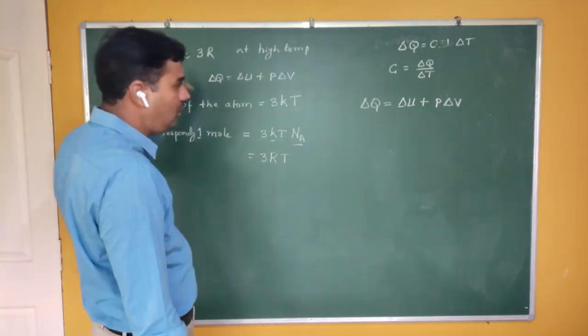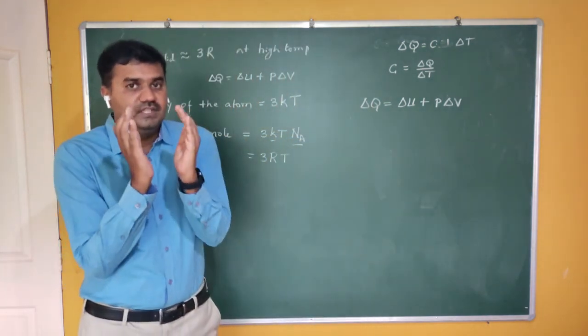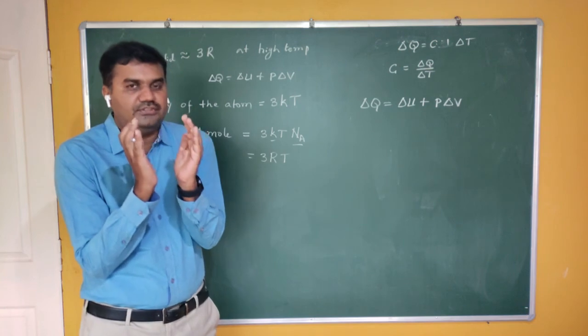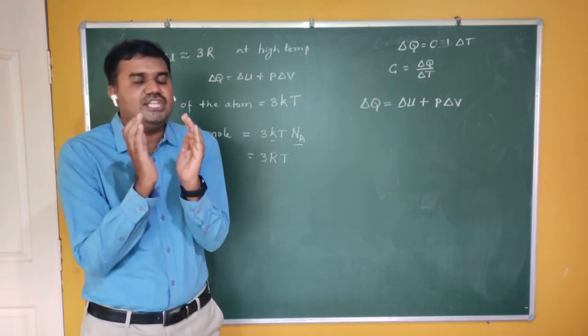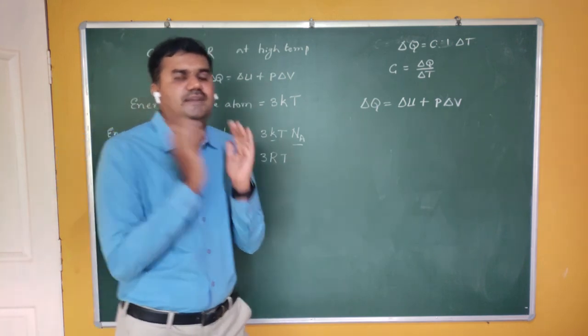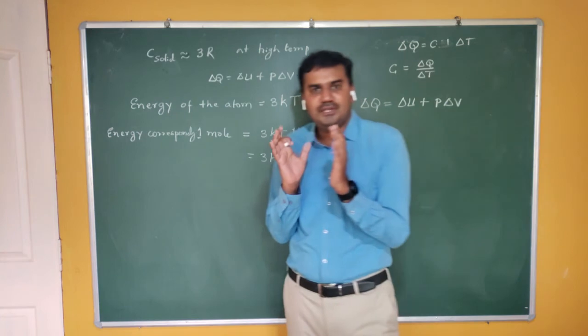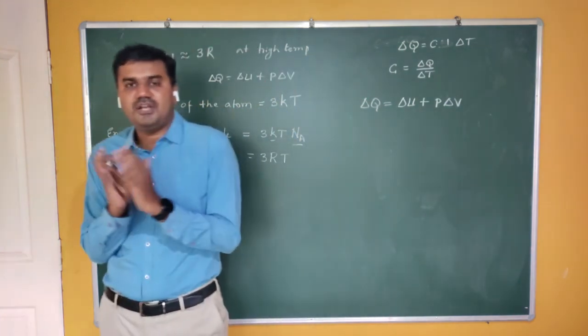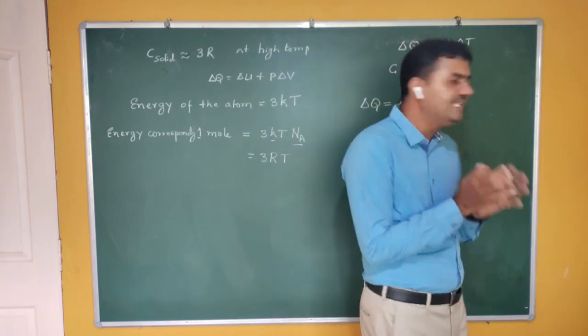You are discussing solids. What is ΔV? ΔV is the change in volume. As you know, when you supply heat energy to solids, the change in volume is negligible. You can't see a large amount of expansion in solids. They expand, no doubt, but that expansion is negligible.